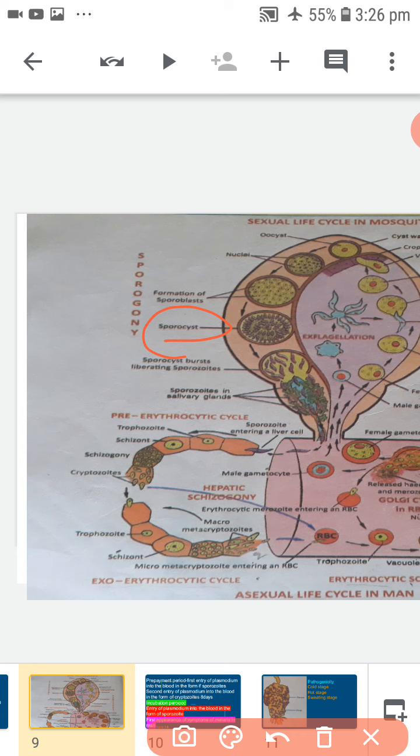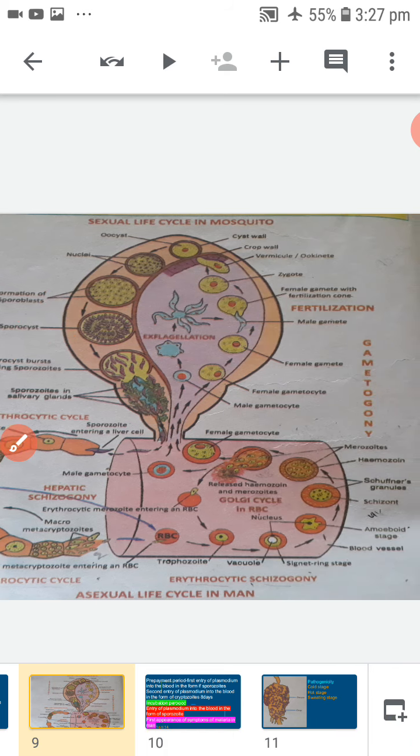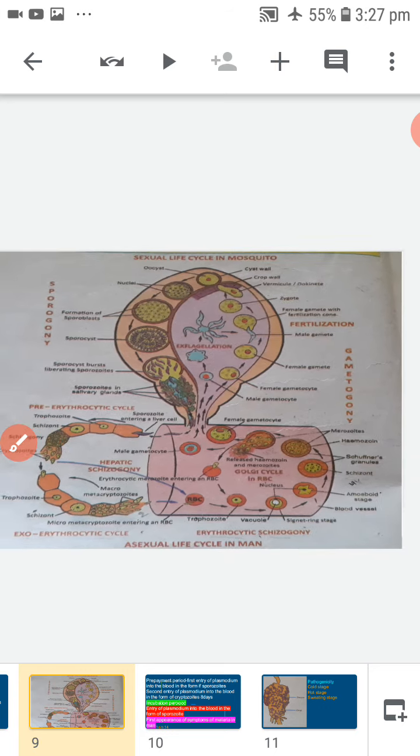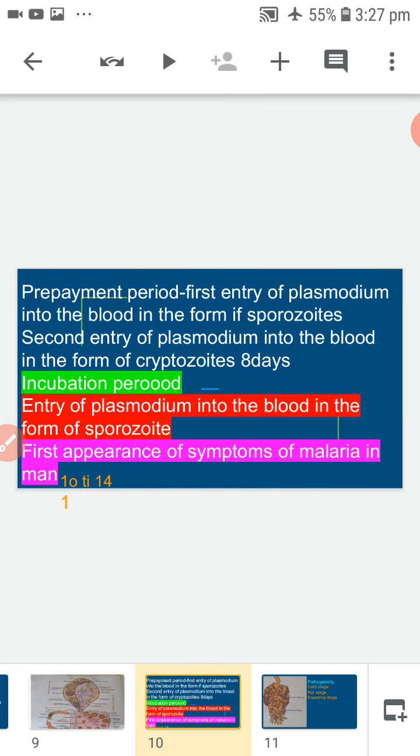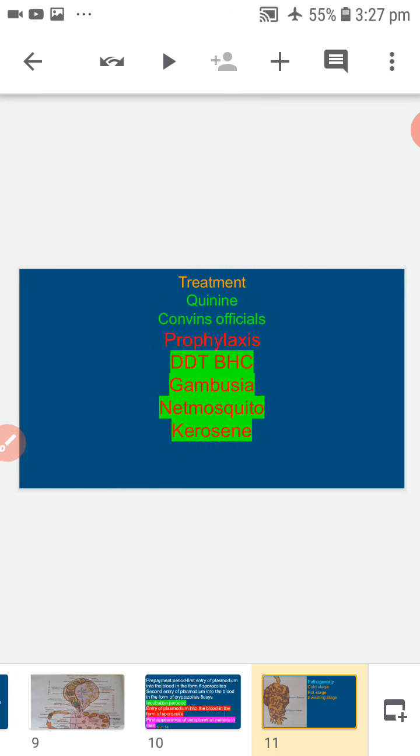From there, they travel into the salivary glands and are ready for infection. The life cycle of Plasmodium in mosquito is completed in about 10 to 24 days. This is the life cycle of Plasmodium vivax in man and mosquito.